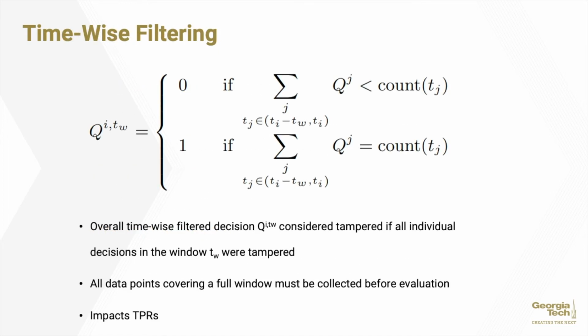Time-wise filtering is defined by this system of summations, in which Q_i^TW is considered tampered if all individual decisions in the window T_W were considered tampered. This covers all data points in a full window, meaning that before evaluation could be performed, all frames within that time window would have to be collected and evaluated.